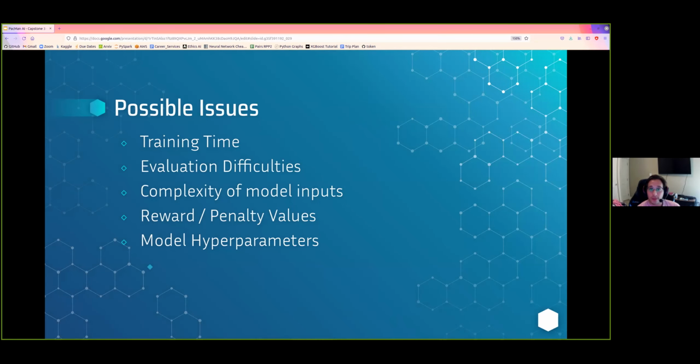There are quite a few culprits behind the agent's mediocre performance. It's difficult to know how long the agent needed to train before I was satisfied that a run was either a success or a failure. Additionally, the complex nature of PacMan, at least relative to Snake, also meant that my inputs were more complicated. The agent needed to track all 4 moving ghosts, all of which have 4 different personalities. There's also no set of rules on how rewards and penalties should be applied. As I mentioned earlier, I experimented a lot. And finally, there are just a ton of hyperparameters to mess with in this model.